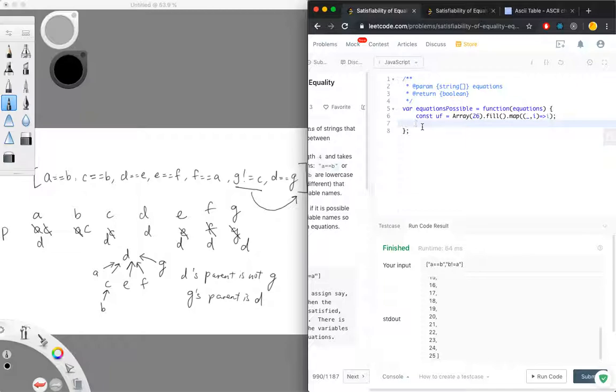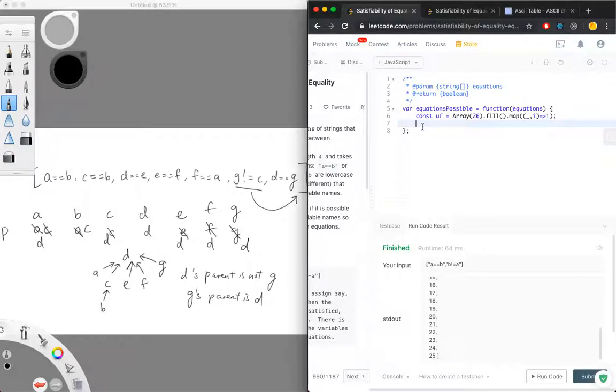So lowercase a is represented at the zeroth index, and lowercase z is represented as the 25th index. And initially, the value and the index are the same. So whenever you see value and index are the same, you know that variable is its own parent, right? So initially, there are 26 different sets.